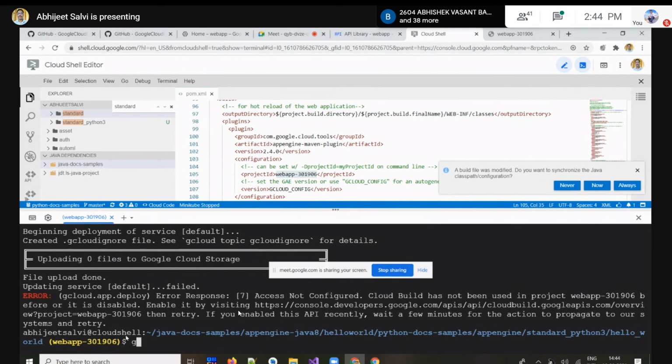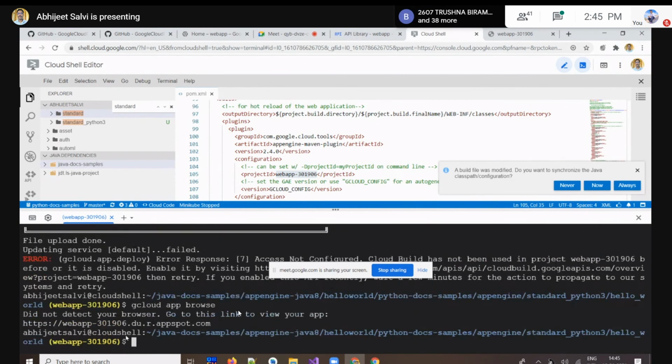And finally we can use gcloud, and then app, and then browse to get the URL of that. So one of the URLs once again we are getting this way, and this is something like a global URL to execute and see that Python output.